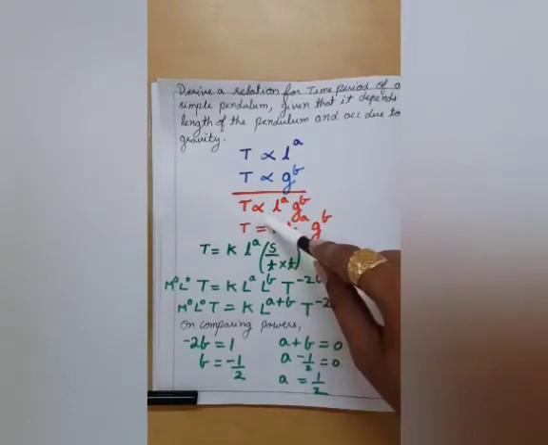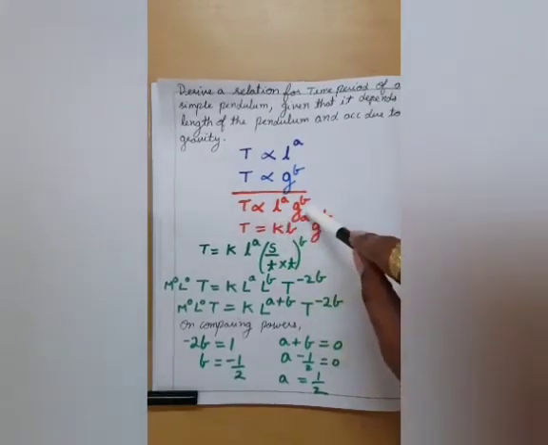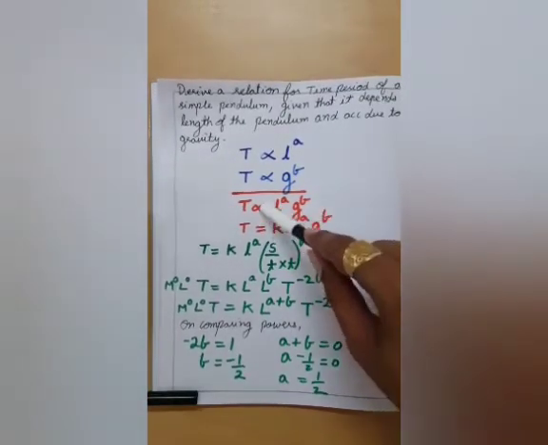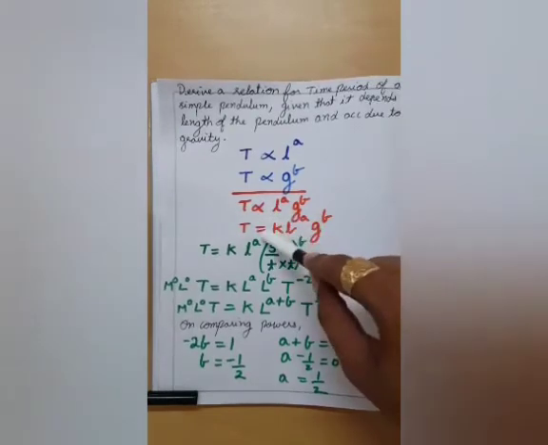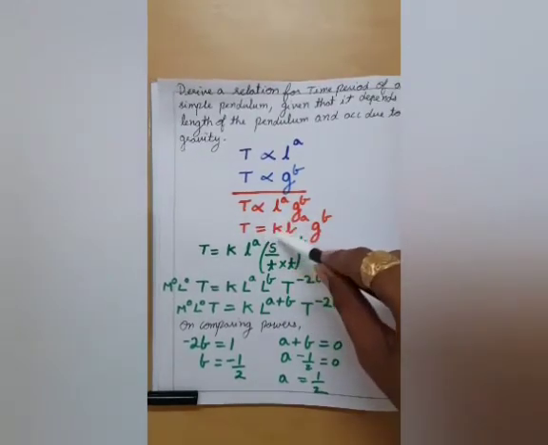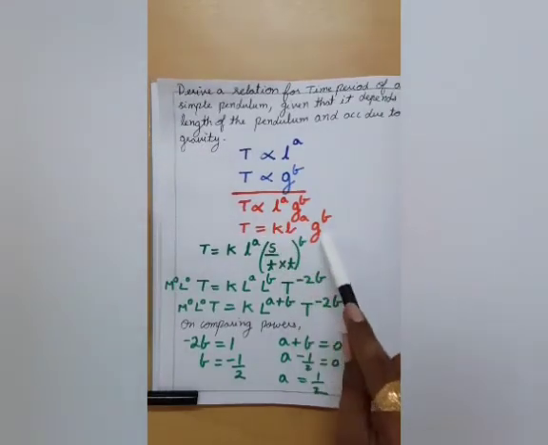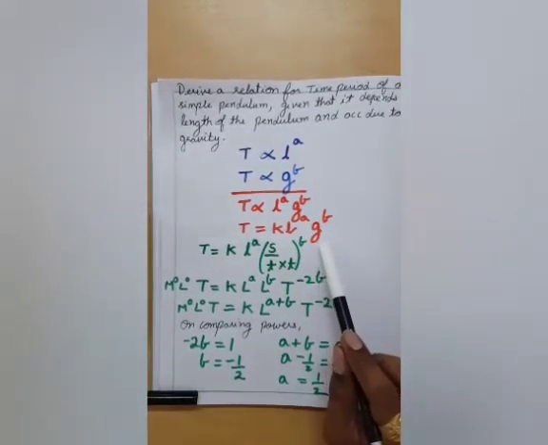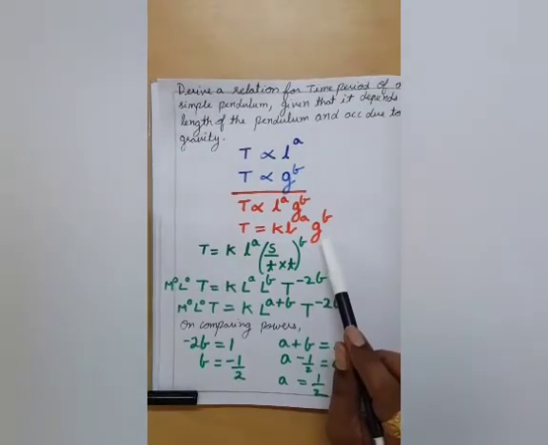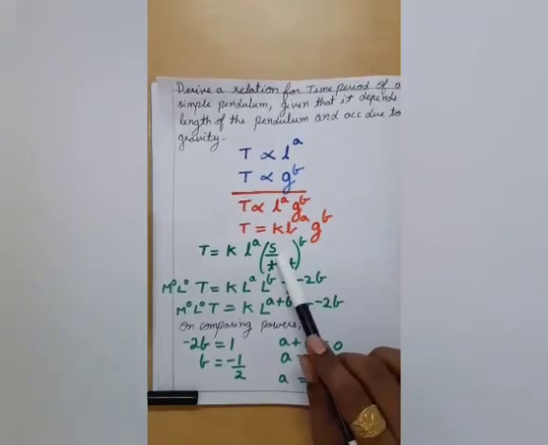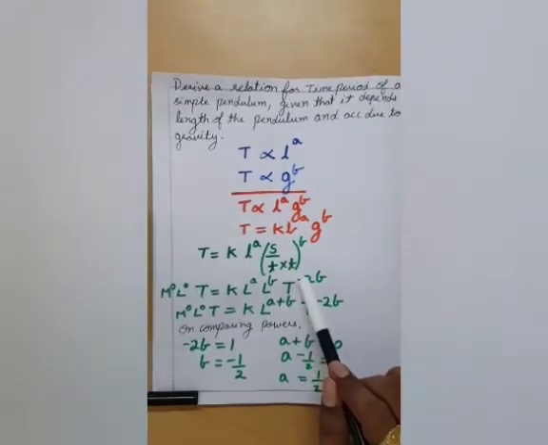So I'll get T is proportional to L to the power A, G to the power B. Okay, and if we remove this proportionality sign and put equal to, then we'll have to put a constant also over here, that is K. Further, we'll open this expression, that is G. Since it is acceleration due to gravity, but it is a kind of acceleration only, so for acceleration we can write displacement upon time into time.